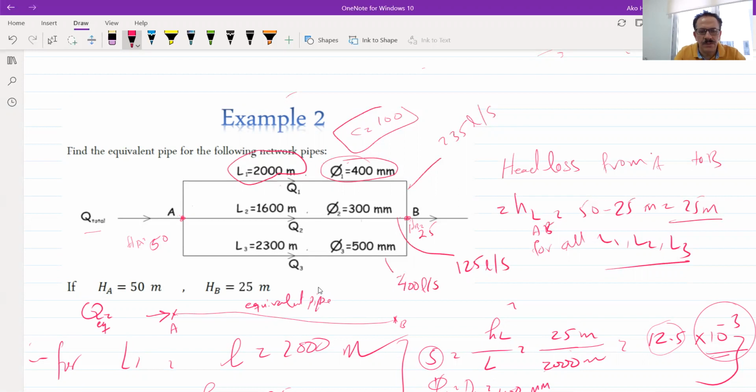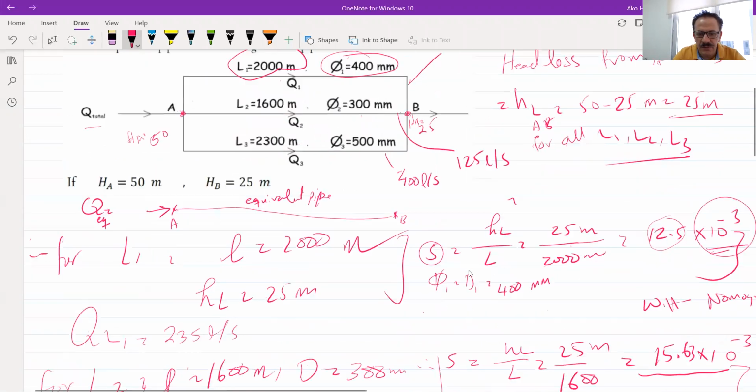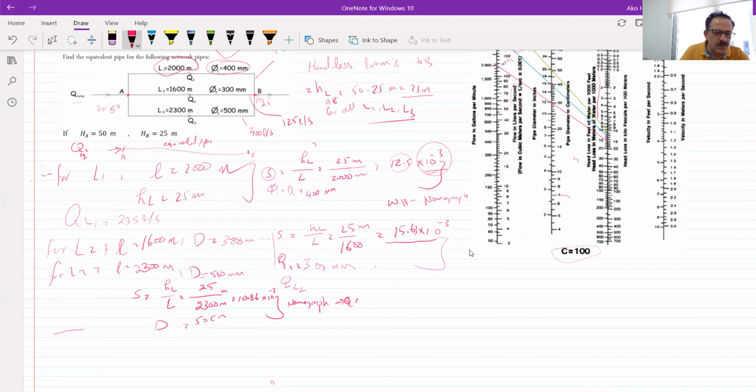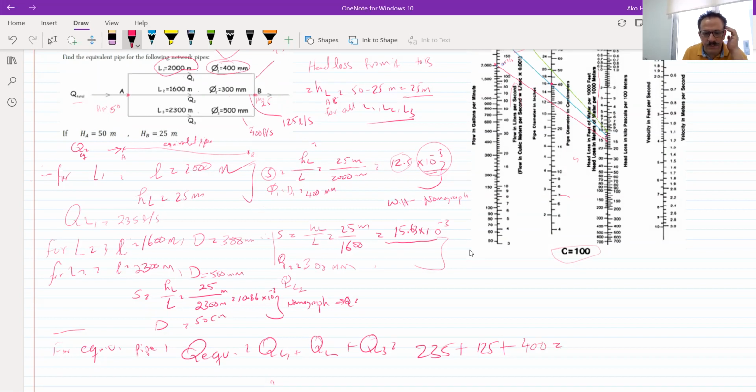So the Q equivalent should equal the Q of line 1 plus Q of line 2 plus Q of line 3, which is equal to 135 plus 125 plus 400, which is equal to 760 liter per second.